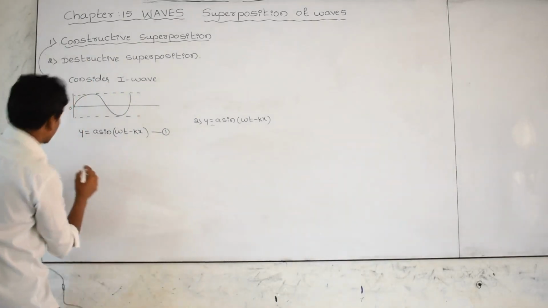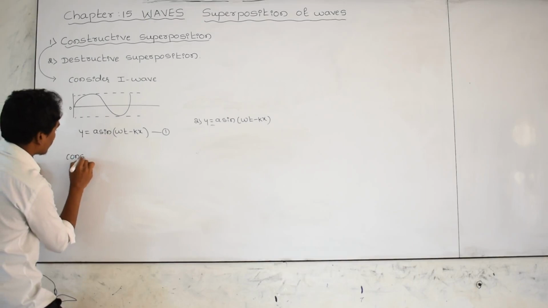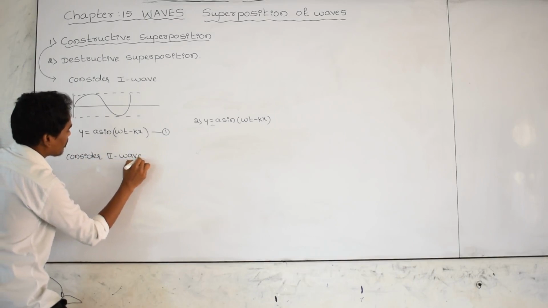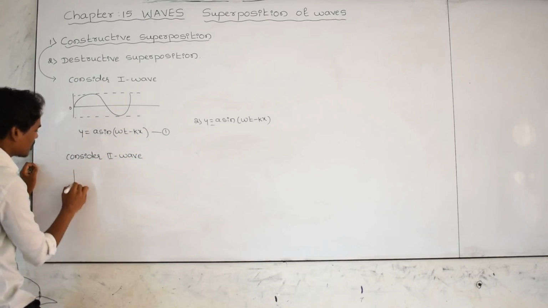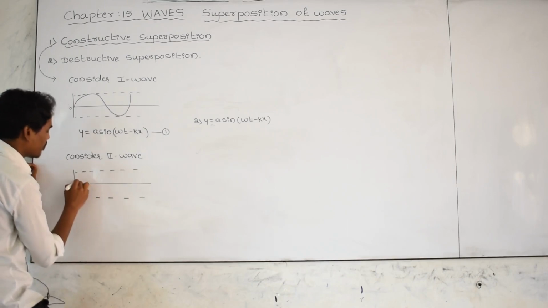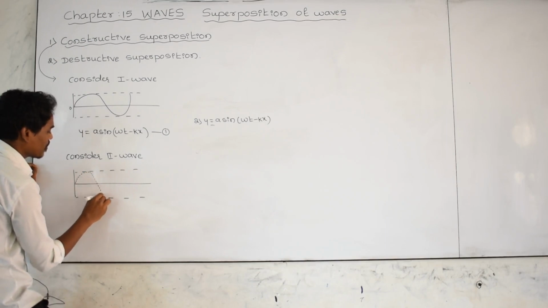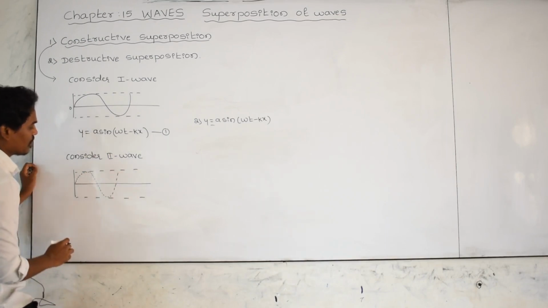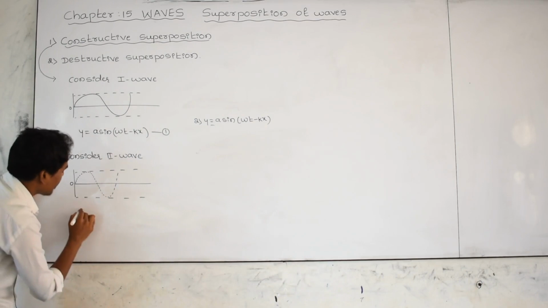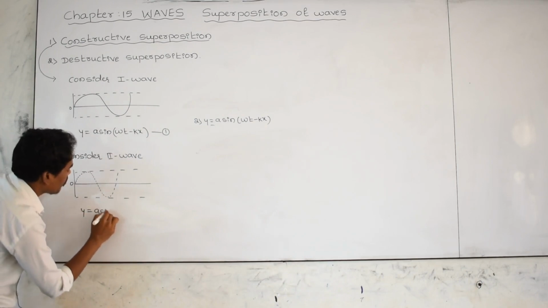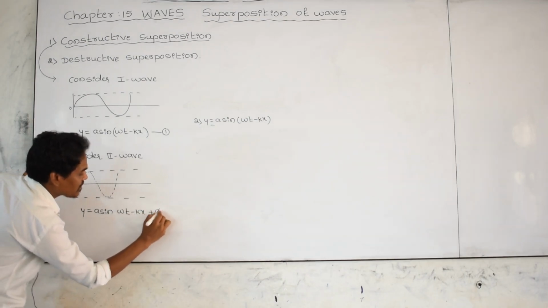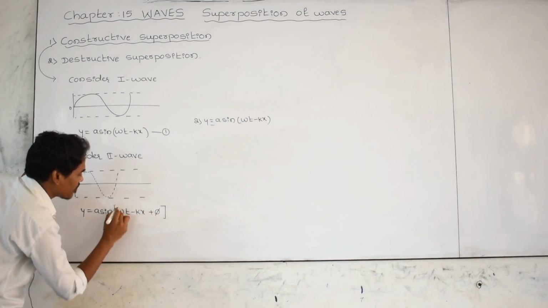And consider a second wave that is also moving in the same medium. Let us take this as the second wave. I am indicating this one with a dotted line. And here this is zero. This is the second wave, and this is the first wave. For the second wave, the wave equation is y equals a sin of omega t minus kx, and one more extra term I am taking, which is pi.